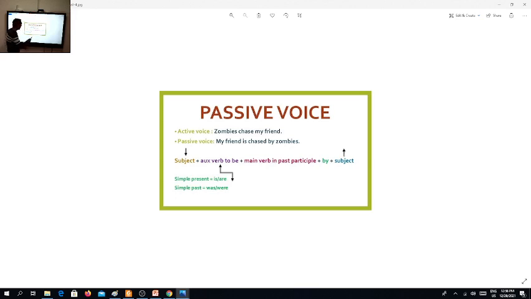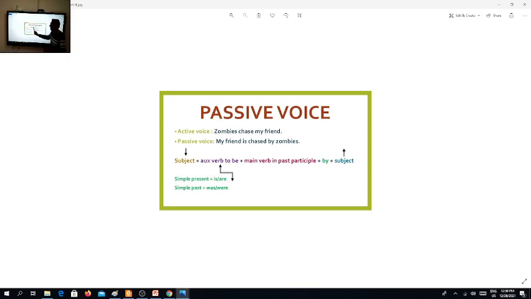In this case, I know the doer of the action, the subject. As we all know, we have subject, verb, and then complement. This is how the sentence is built. If I know the doer of the action, this is an active voice. If I don't know the doer of the action, this is the passive voice.